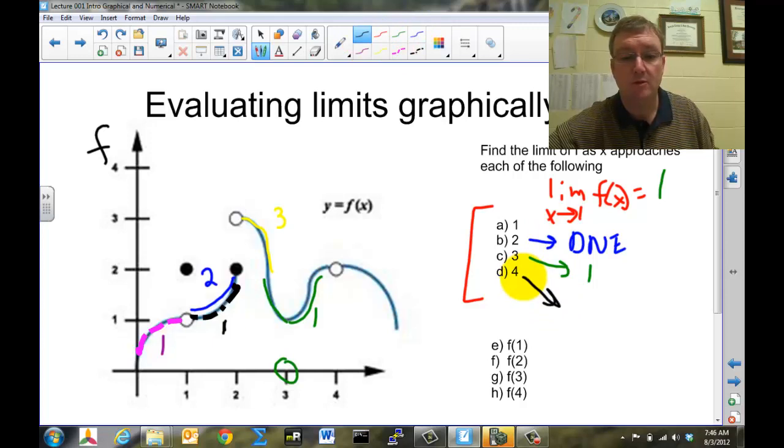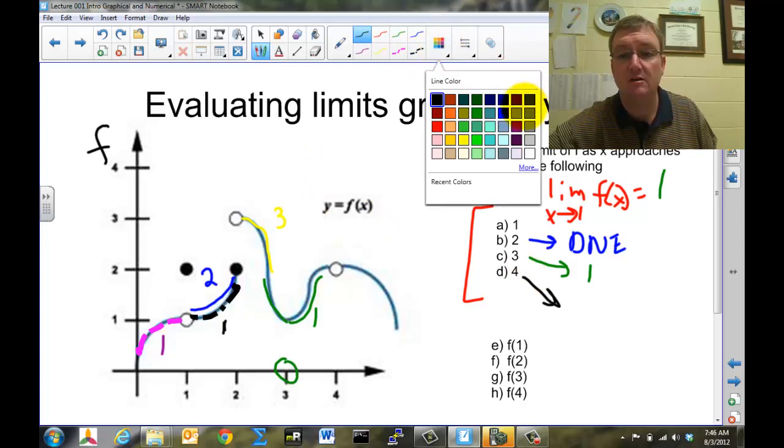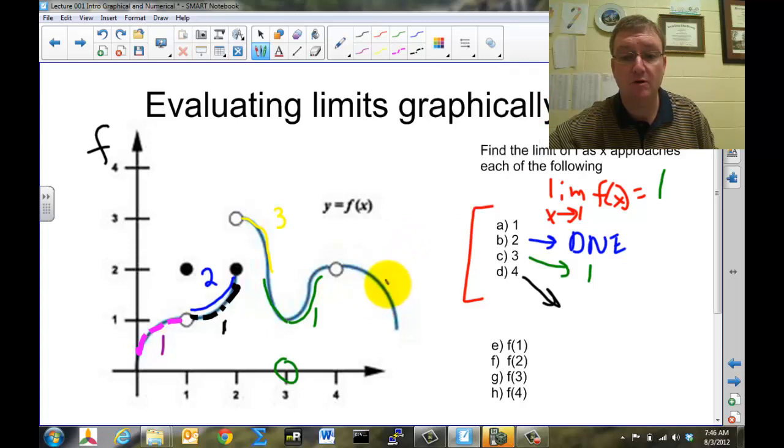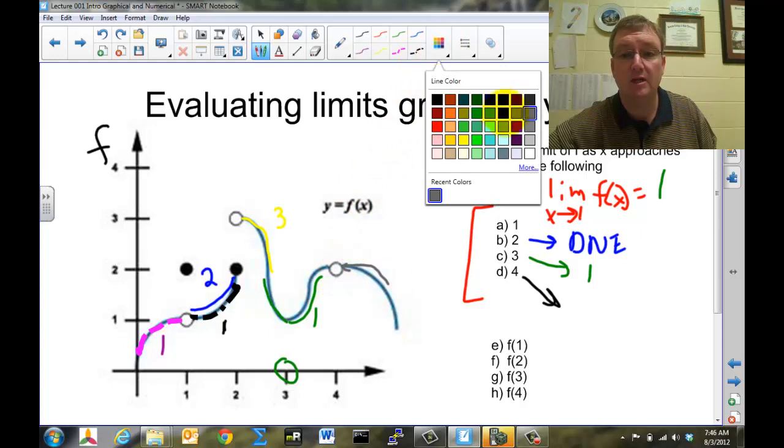Okay, same process that we've gone through several times already. We're going to pick a number. We're going to go to the right of it, and we're going to trace back towards the number 4. And it looks like we're approaching the number 2. And then we're going to pick a different color, and we're going to go in the other direction.